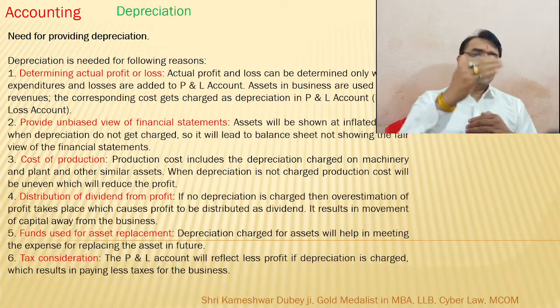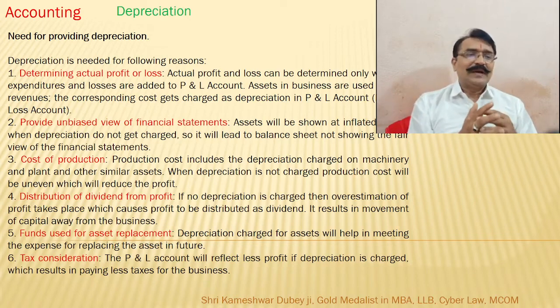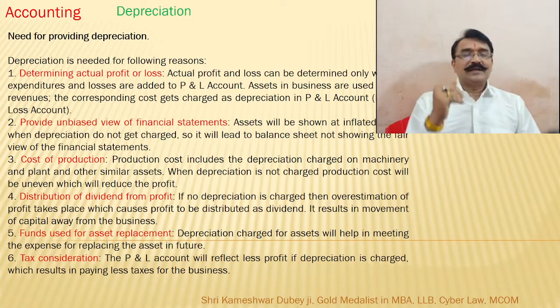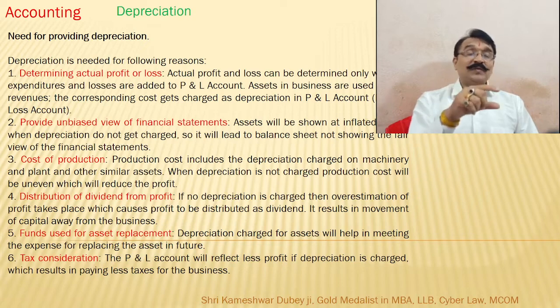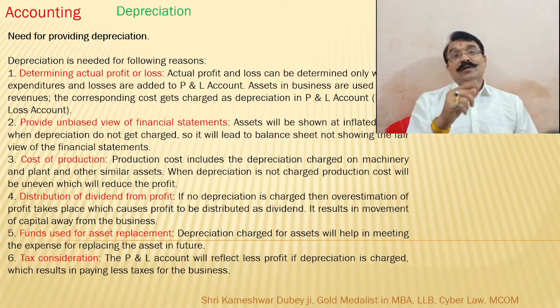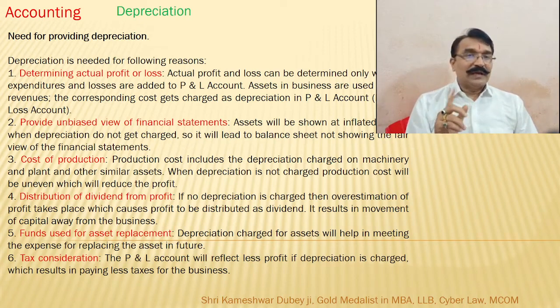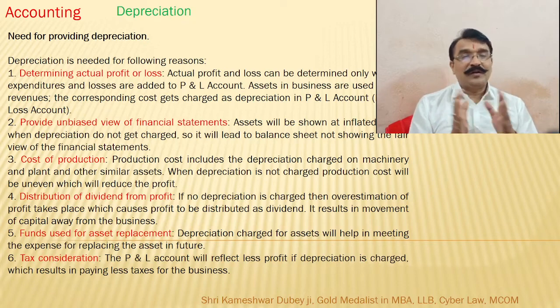Every year that value is decreasing, so that decreased value has to be reflected in the account. Otherwise, the profit and loss account will not match. Profit will be seen as more than it is, because the value of some items has come down. So that is why we determine actual profit or loss.